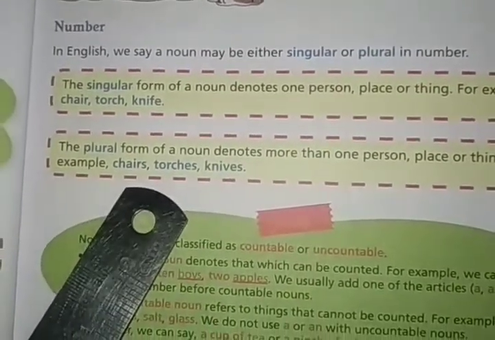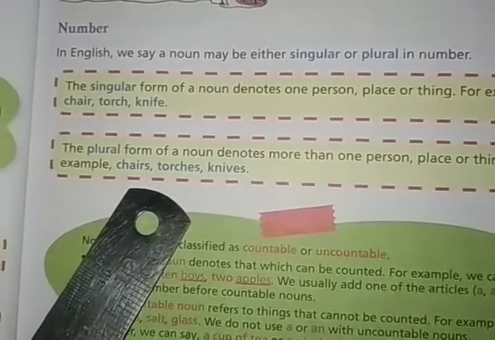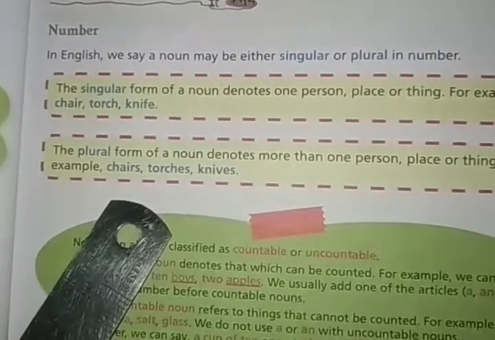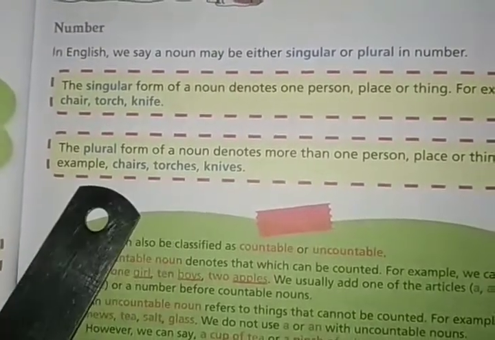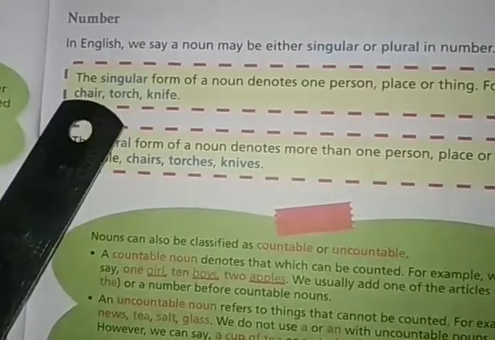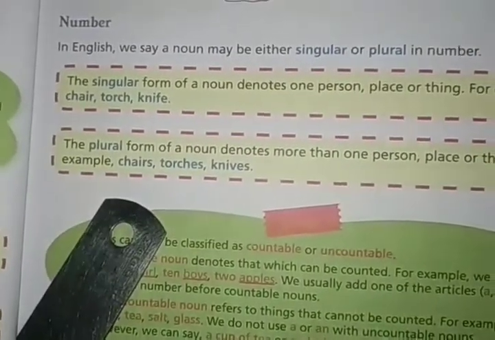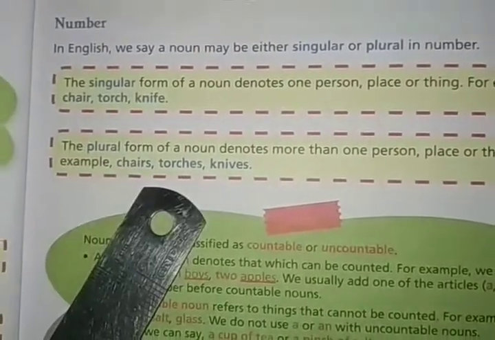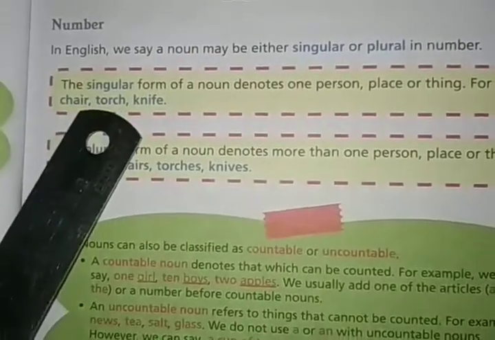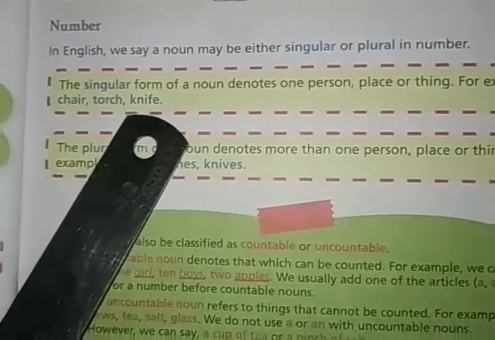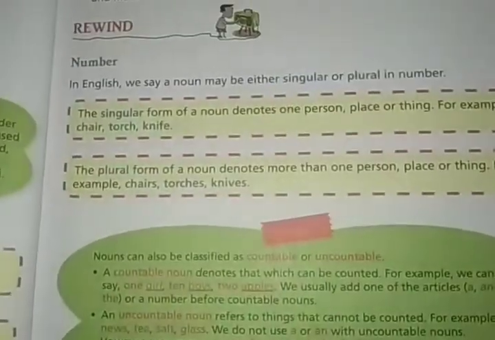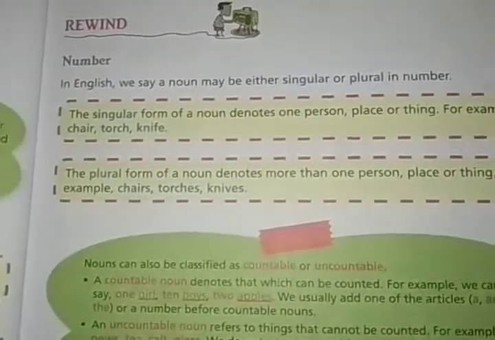Plural form of noun means when you talk about more than one person, place or thing, then it will become a plural noun. What are the examples? Chairs. Chair is the singular noun. When we talk about more than one chair, it will become chairs, right? Then torch, torches. Plural form is torches, singular form is torch. Singular form is knife, and plural form is knives. Knife, knives. Okay. So these are the classifications of noun on the basis of number, right?